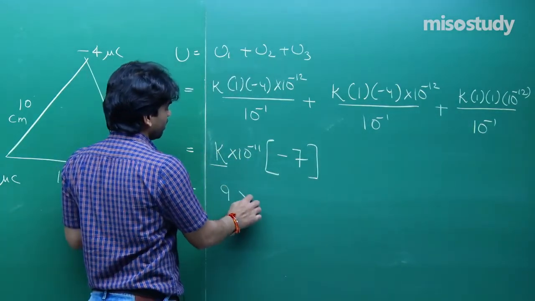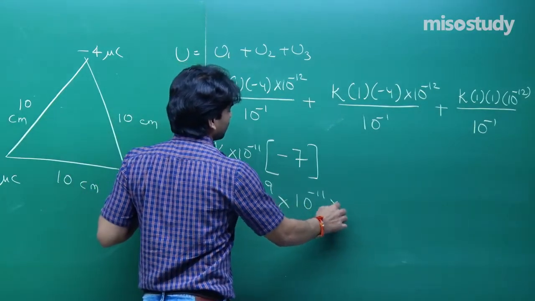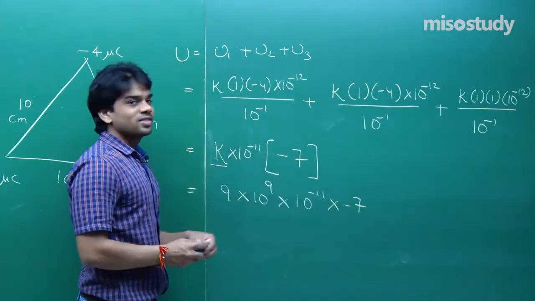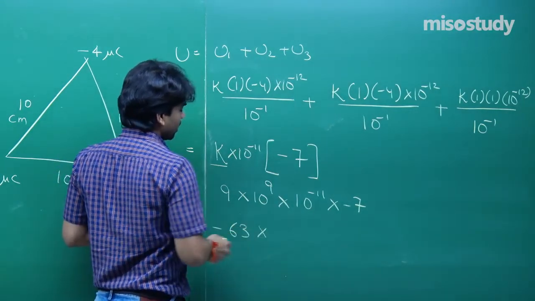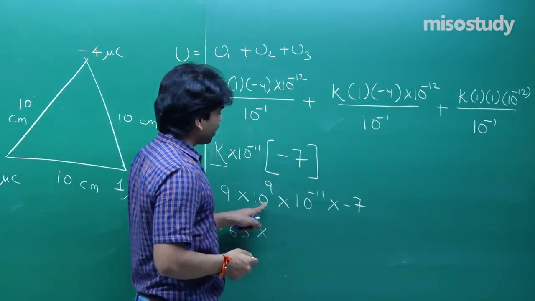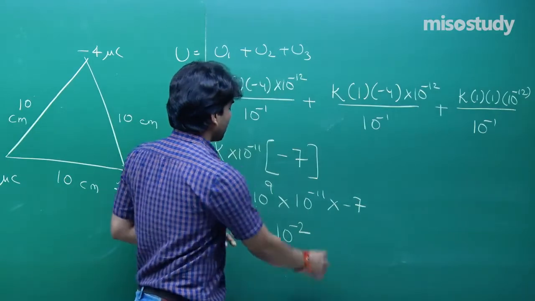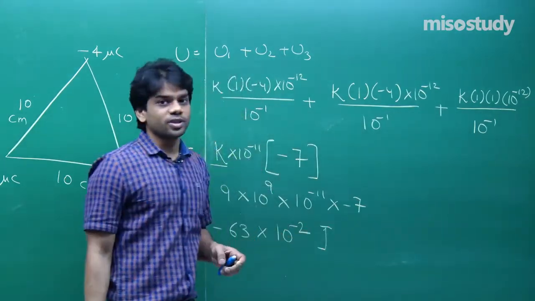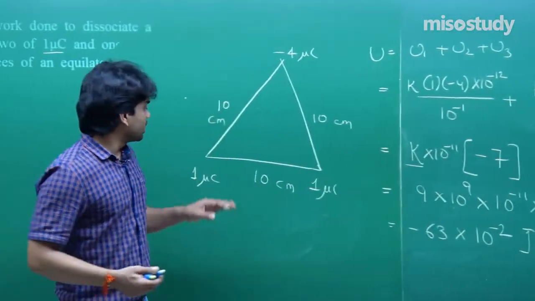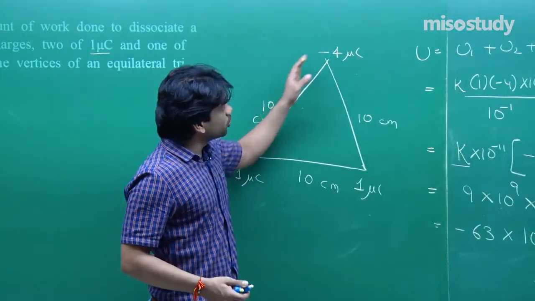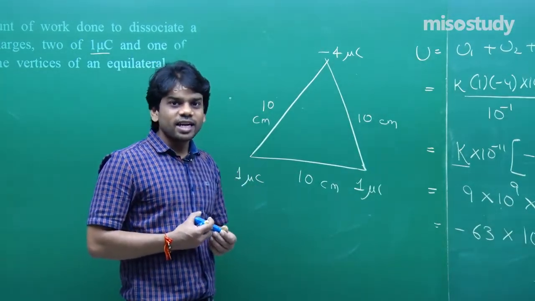So, this will be 9 into 10 to the power 9 into 10 to the power minus 11 into minus 7. 9 times 7 is 63, so minus 63 into 10 to the power 9, 10 to the power minus 11, 10 to the power minus 2. This is the value of potential energy associated between them. Hence you try to understand that the energy associated between them comes out negative, that is, this is stable.